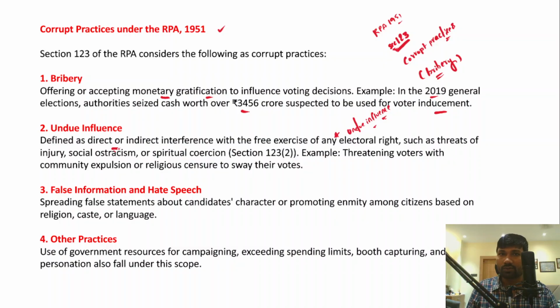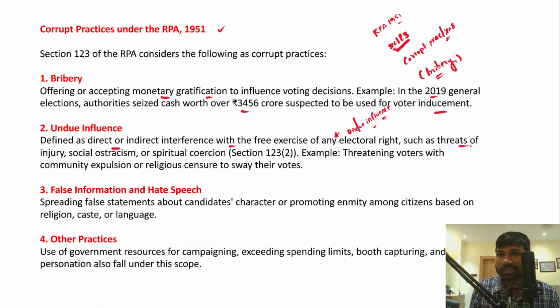Now, if you are a citizen of India and above 18 years of age, irrespective of any distinction like place, religion, region, caste, gender, you will be given your voting right, right? Therefore, undue influence is defined as direct or indirect interference with the free exercise of any electoral right. So any individual should not have any limitations, any restriction, any undue influence when it comes to exercising his right to vote, right?